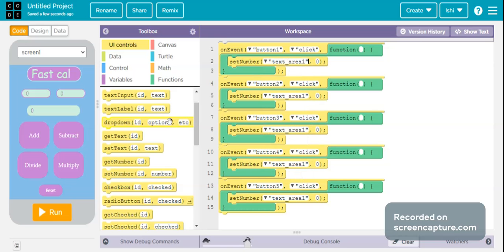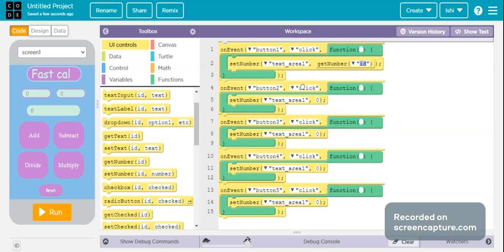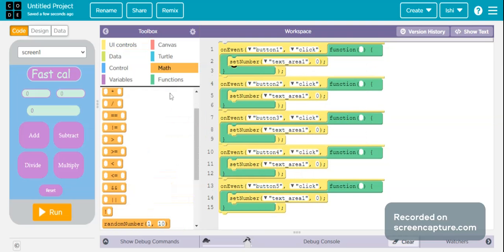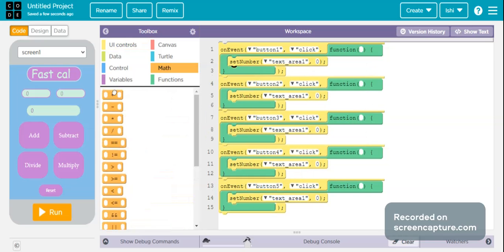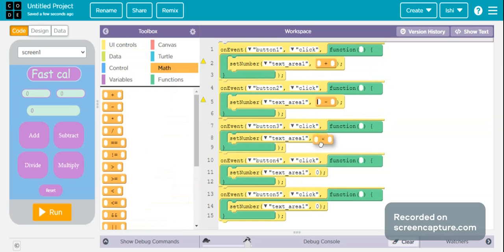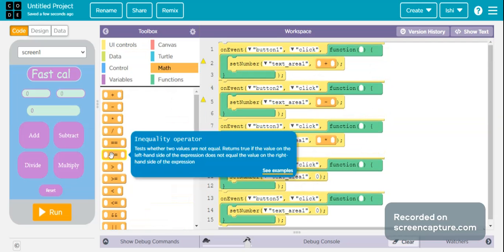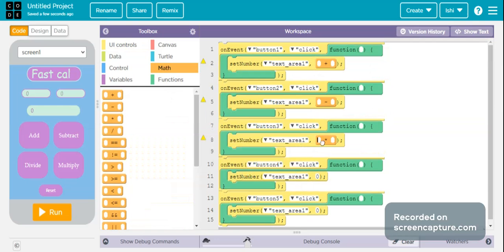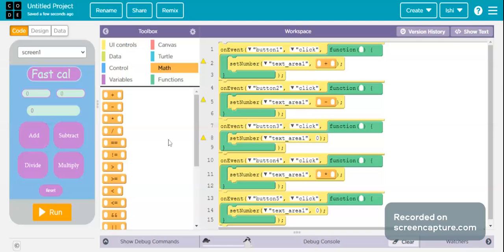So now I will add some get number, but I have to add these ones also. So this one to add, this one to subtract, this one to multiply, and this one to divide.